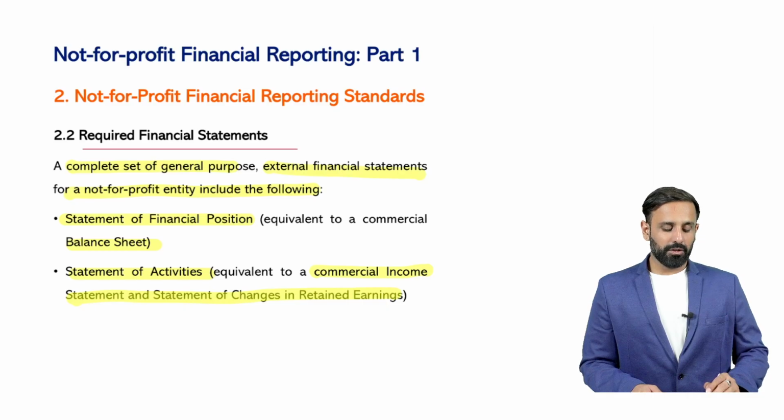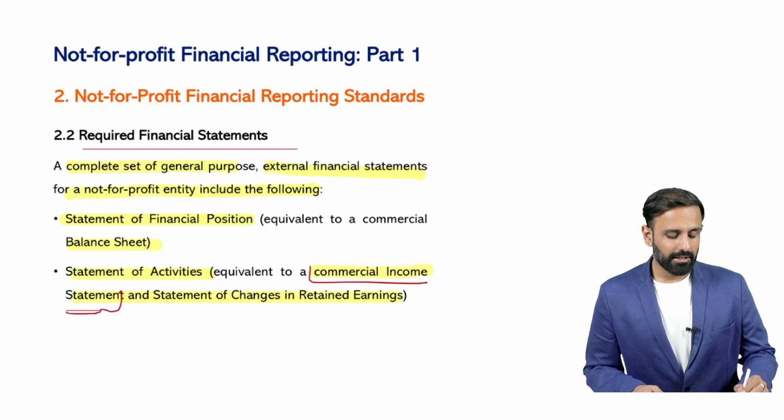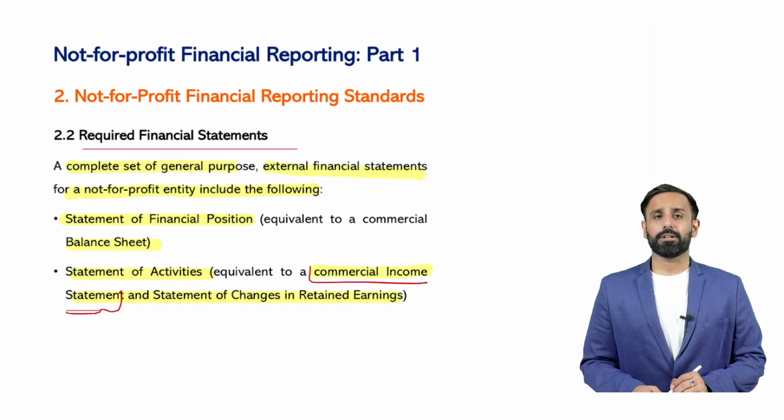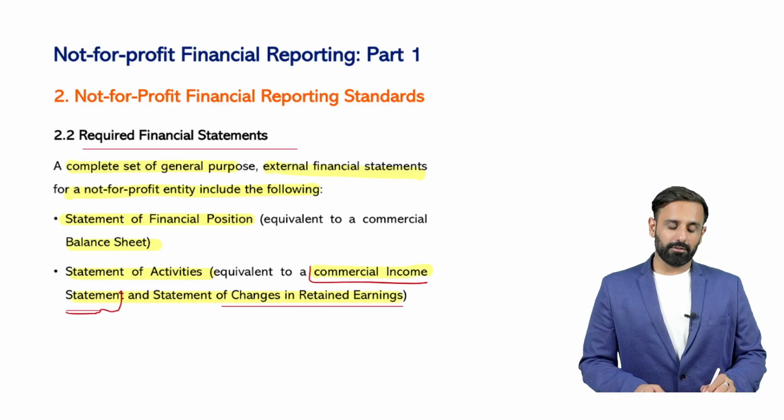retained earnings. Now why are they saying that the statement of activity is similar to the commercial income statement? That is okay, we understood. The statement of activity is similar to the commercial income statement. But why are they saying that it is also similar to retained earnings? Why does it include retained earnings?